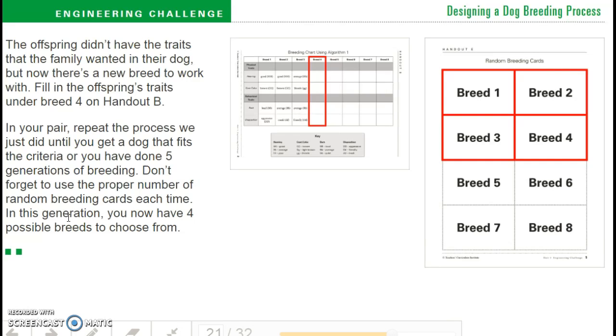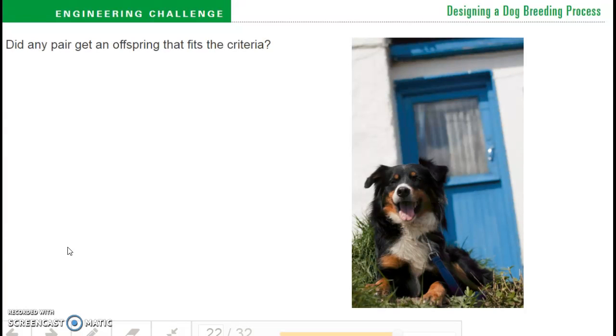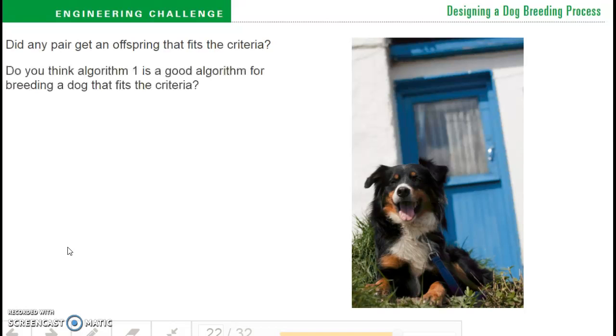In your pair, repeat the process we just did until you get a dog that fits the criteria or you have done 5 generations of breeding. Don't forget to use the proper number of random breeding cards each time. In this generation, you now have 4 possible breeds to choose from. Did any pair get an offspring that fits the criteria? Do you think algorithm 1 is a good algorithm for breeding a dog that fits the criteria?